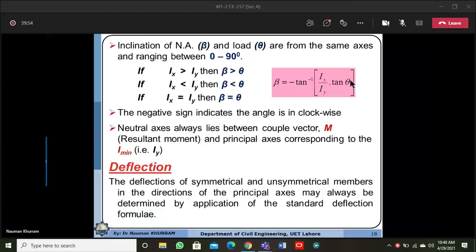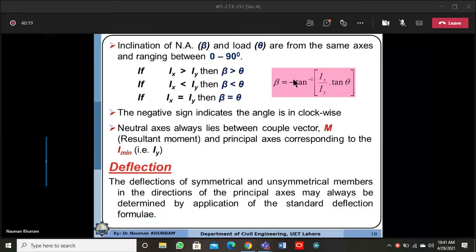So the inclination of the neutral axis beta and the load theta will be from the same axis. If you don't want to get confused with this negative sign, it indicates that the angle is in the clockwise direction. If the sign is positive, the angle will be counterclockwise.